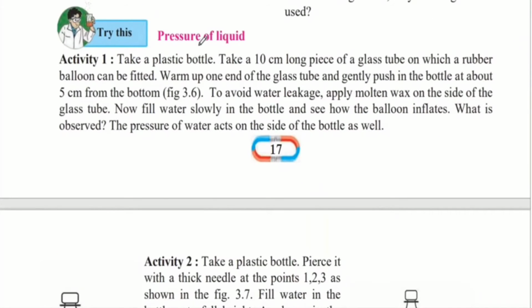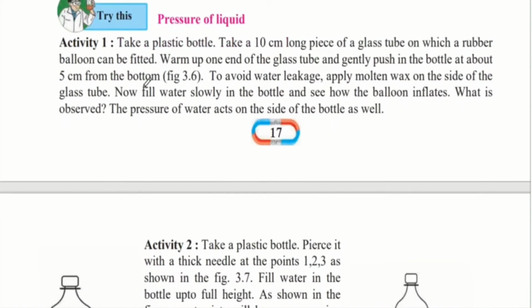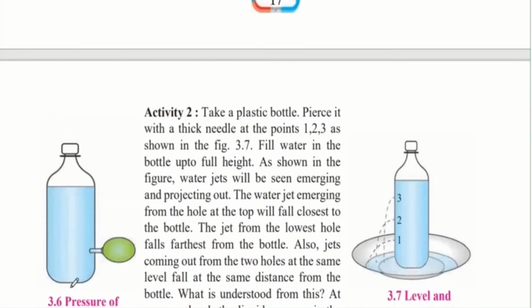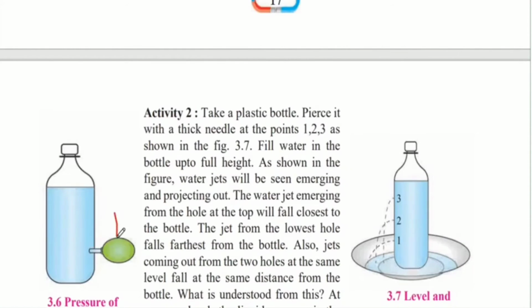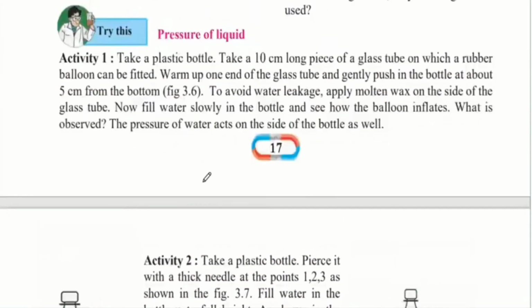Earlier we had studied the pressure of solids, so now let us see the pressure of liquids. Try this. Activity 1. Take a plastic bottle and take a 10 cm long piece of glass tube on which a rubber balloon can be fitted.